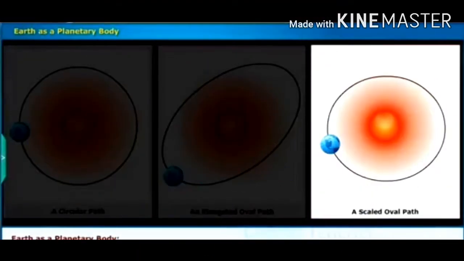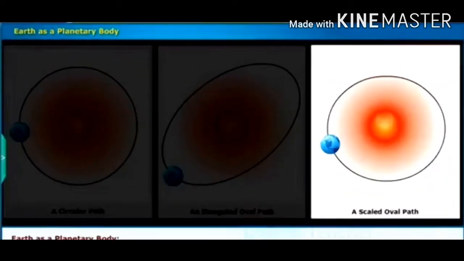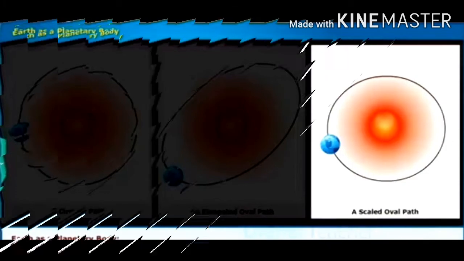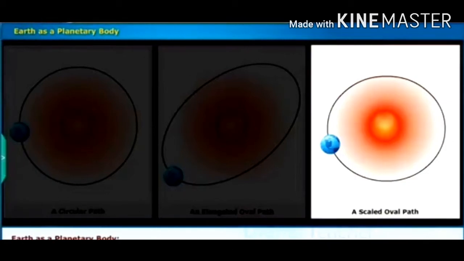The Earth's orbit is a slightly oval path, as the Sun is not at the center but 1.4 centimeters on one side and 1.5 centimeters on the other side.